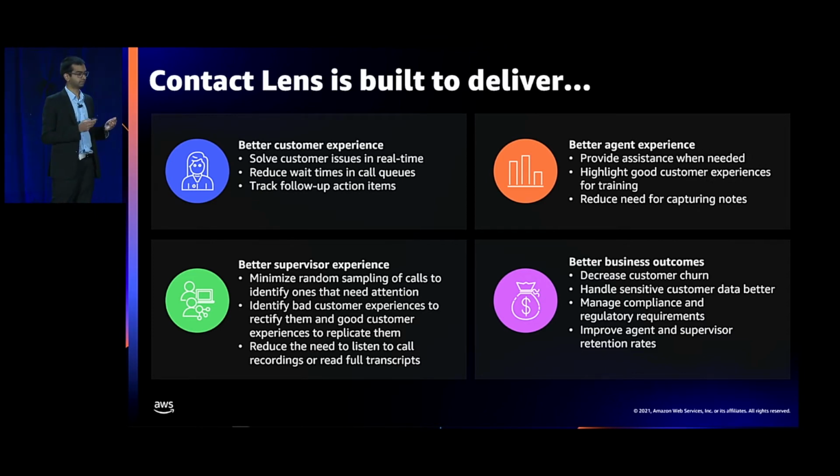Now, agents get the assistance that they need and the coaching that they need from their supervisors when required, right? So they don't have to spend time capturing notes either with capabilities like call summarization, which just makes their lives much easier.